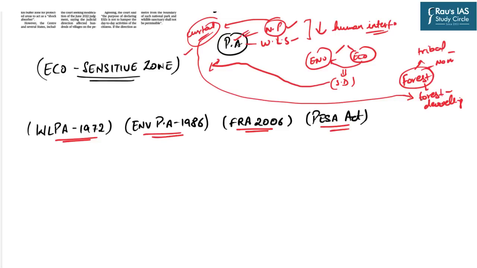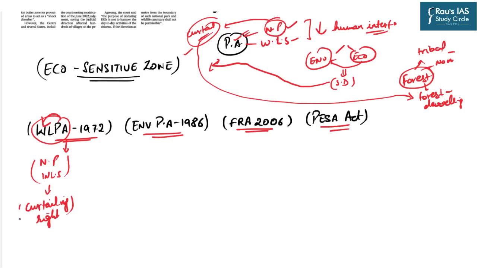Right? So let us understand the basic aim of the Wildlife Protection Act. It is under this act that various protected areas like national parks or wildlife sanctuaries are notified. Basically, it is protecting the wildlife, and that is why it is heavily tilted towards curtailing of rights.